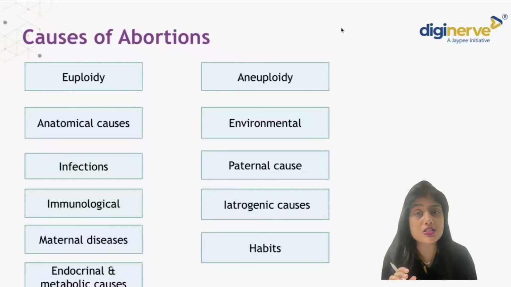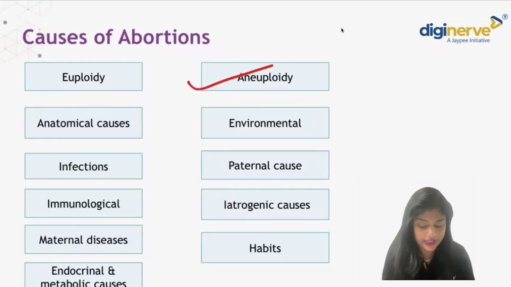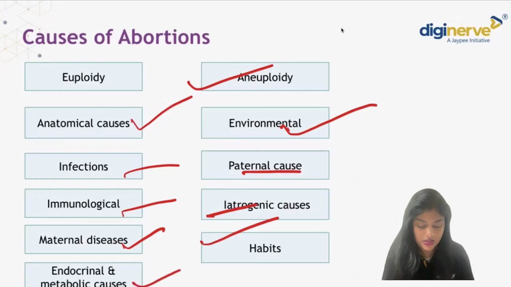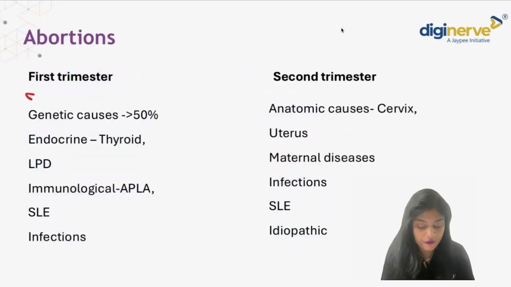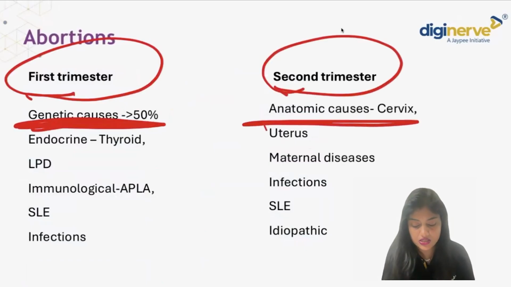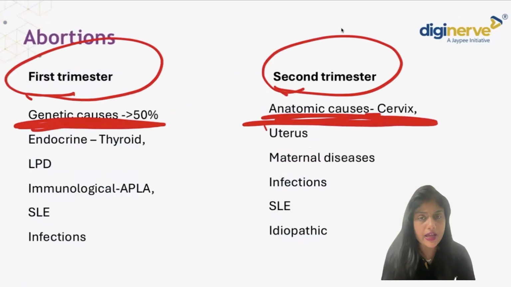Coming to the causes of abortions, commonly it is aneuploidies, euploidy, anatomical causes, environmental causes, infections, parental causes, immunological causes, iatrogenic, maternal diseases, habits, and endocrinal causes. So what are they? Commonly in your first trimester, genetic cause is the commonest cause. In second trimester, anatomical cause is the commonest cause. So aneuploidies and chromosomal anomalies come here.